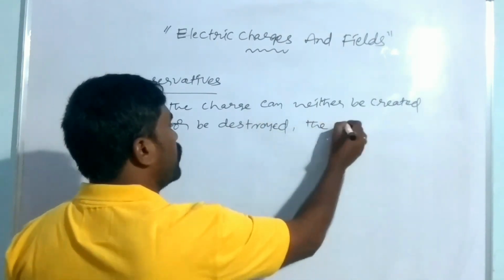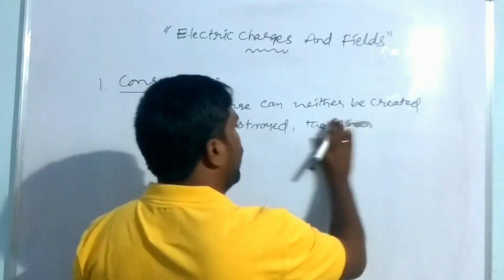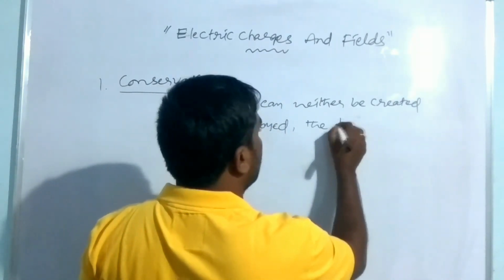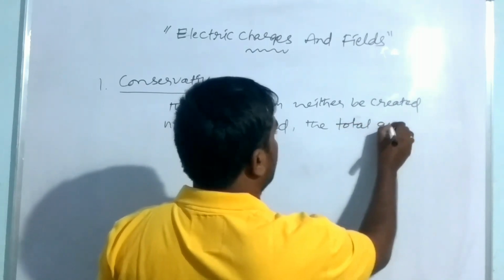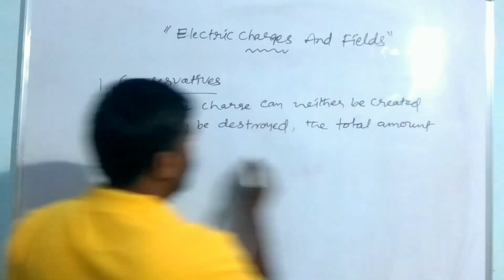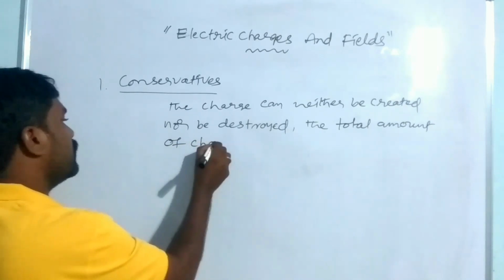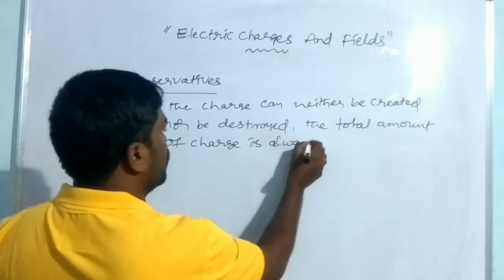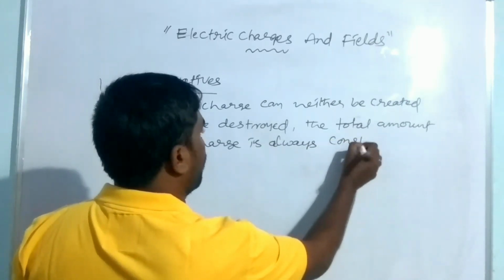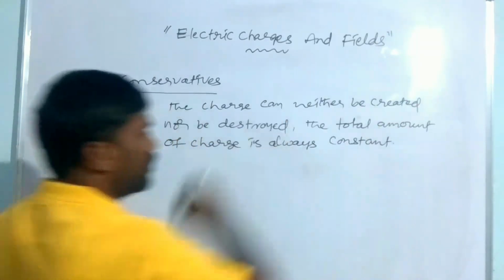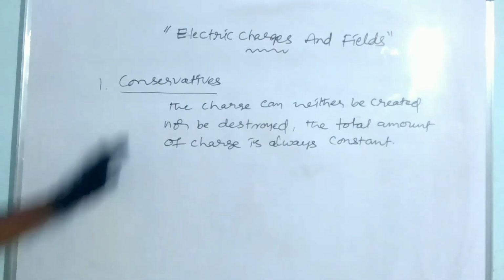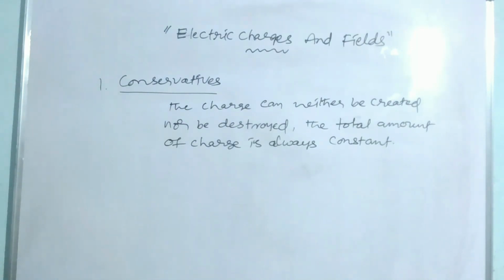The total amount of charge is always constant. This is the conservation law of charge.